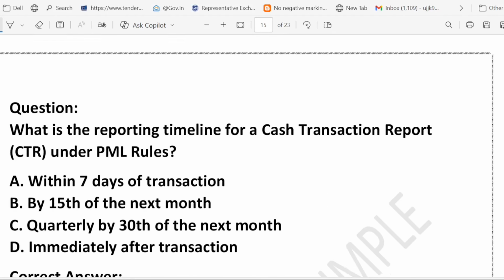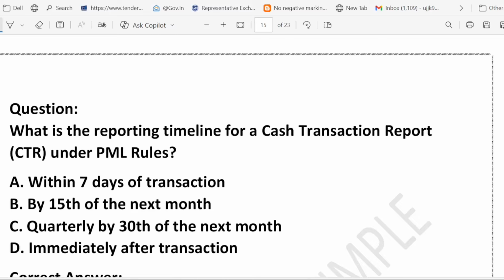Now friends, let's look at the next question. What is the reporting timeline for a CTR under the PML rules? CTR, cash transaction report. Options: within 7 days of transaction, by the 15th of the next month, quarterly by 30th of the next month, or immediately after transaction. The question is asking about the reporting timeline for a CTR. Option A, 7 days? No, that is wrong. Why? Because CTR is not immediate, it's monthly. What about option B? Yes, this is the correct one.